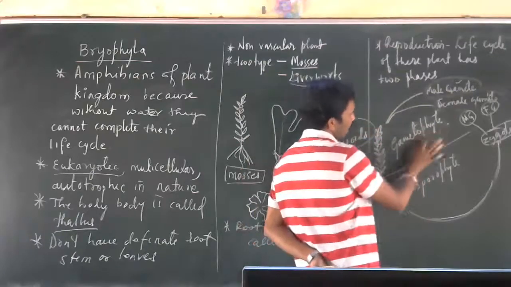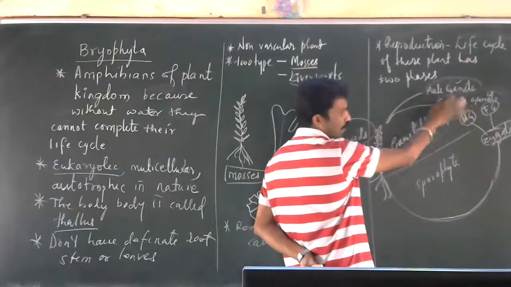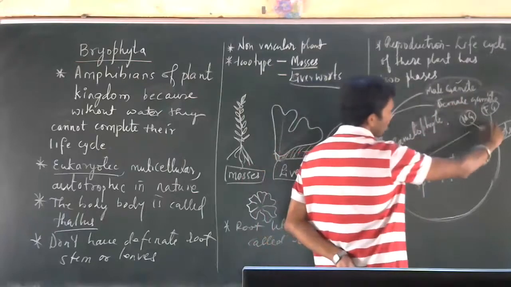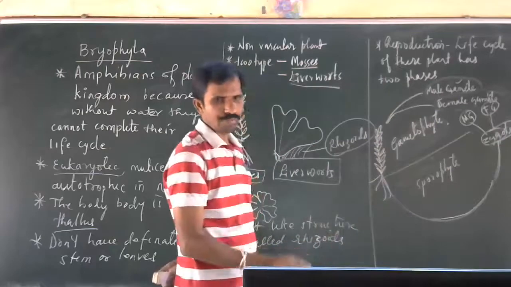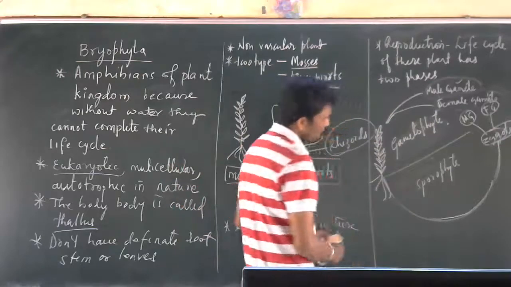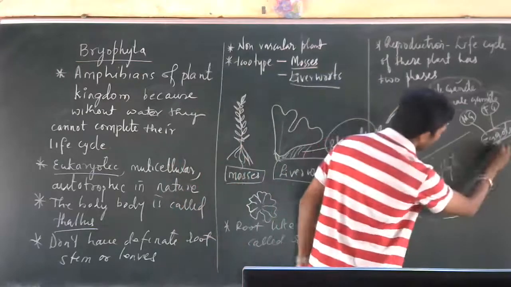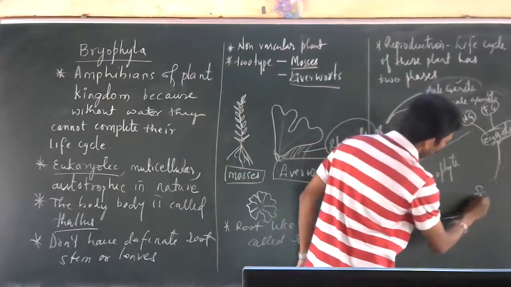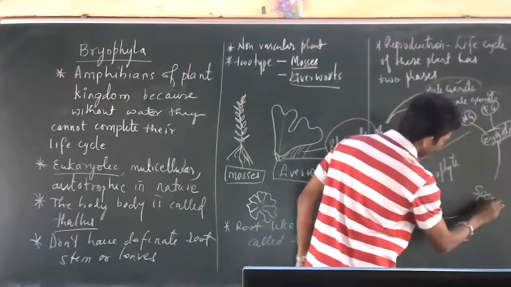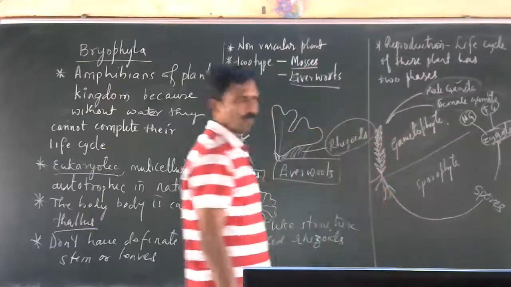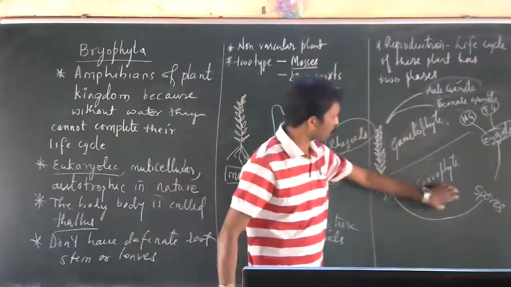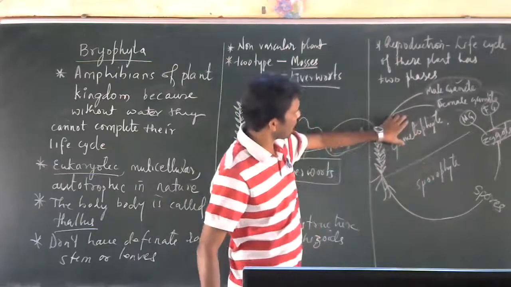Gametophyte is the phase where gametes are released. These gametes fuse together to form a zygote. The zygote will develop into a new sporophyte. Why is it called sporophyte? Because it releases spores. Spores develop into a new gametophyte.